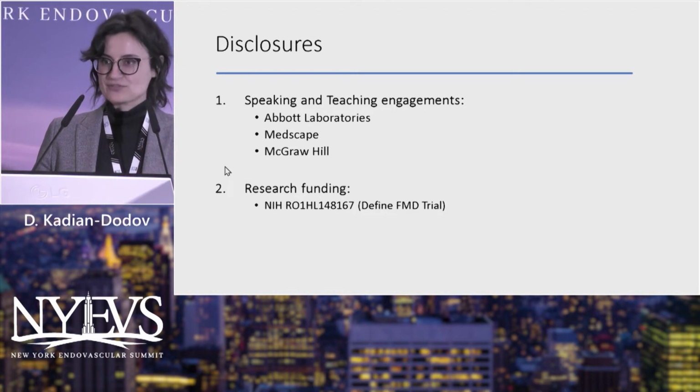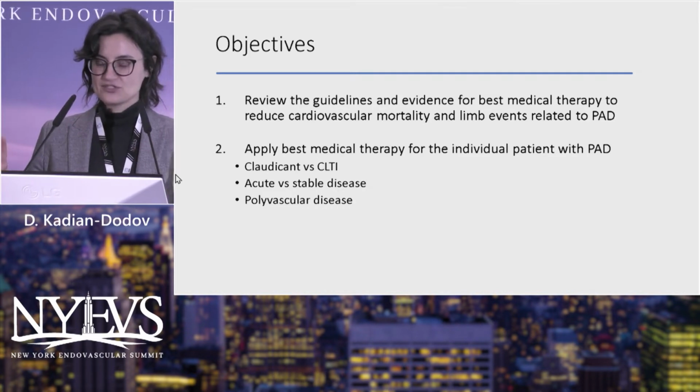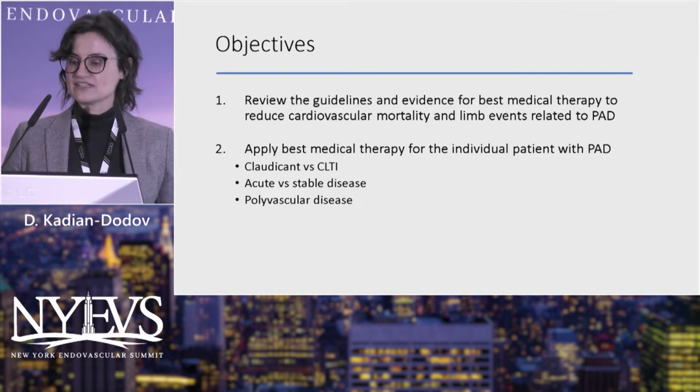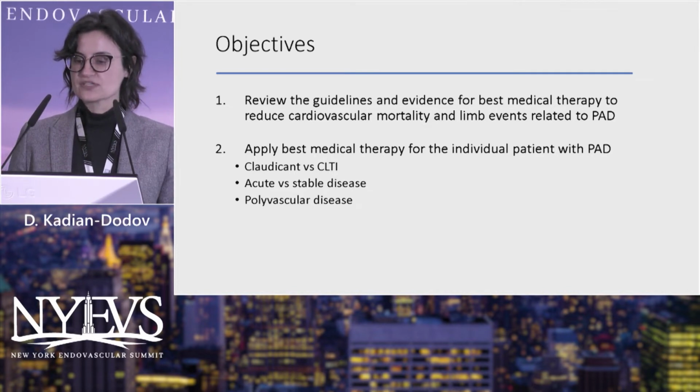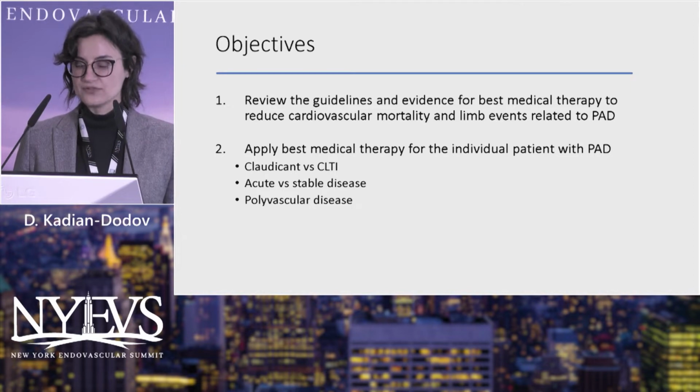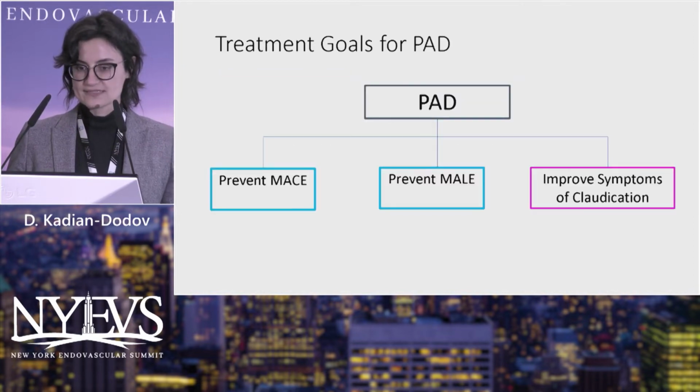So my disclosures again, which are not relevant. Two more objectives for this talk. The first is we're going to go over the guidelines and evidence for best medical therapy to reduce cardiovascular mortality and limb events related to PAD. And second, apply best medical therapy for the individual patient, whether it be the claudicant or CLTI, acute versus stable disease, and keeping in mind the real virulence of polyvascular disease.